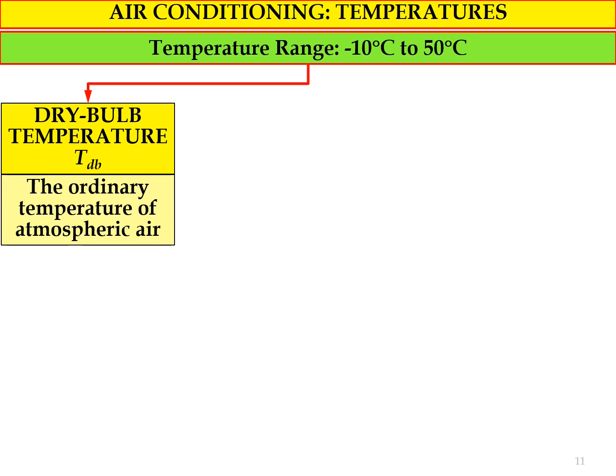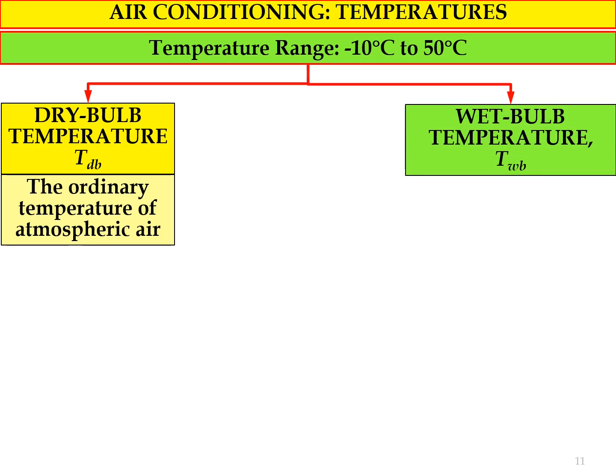The dry bulb temperature is actually the ordinary temperature of atmospheric air. So in order to measure the dry bulb temperature, we just use a typical thermometer. For example, we just take a normal thermometer and measure the temperature of air inside a room. So the temperature measured by the thermometer is referred to as the dry bulb temperature.